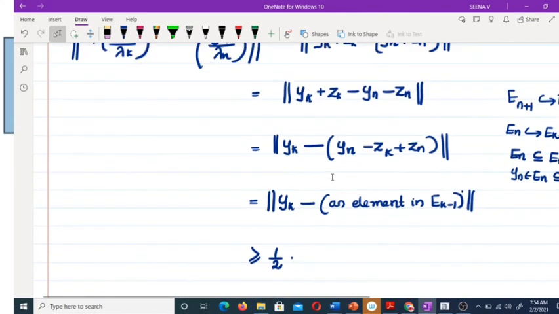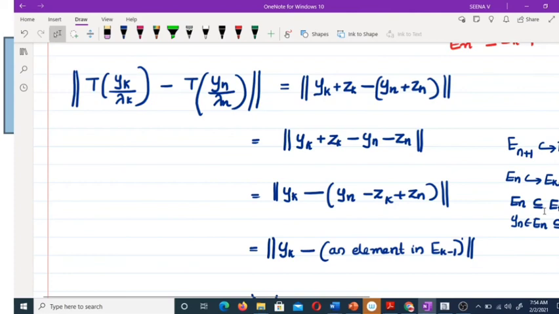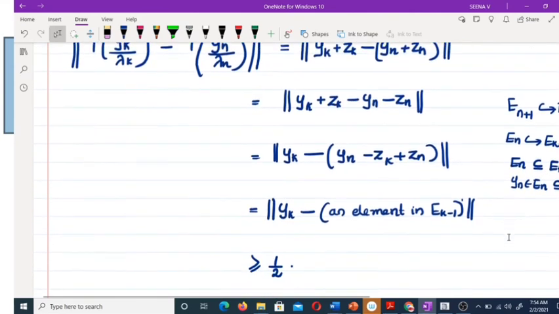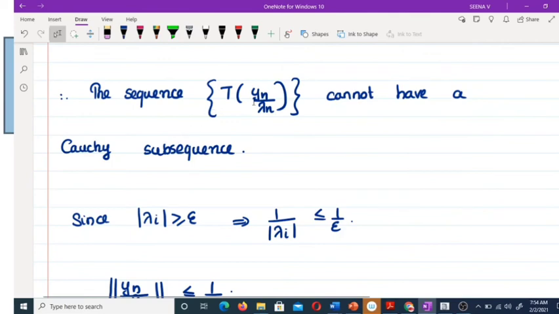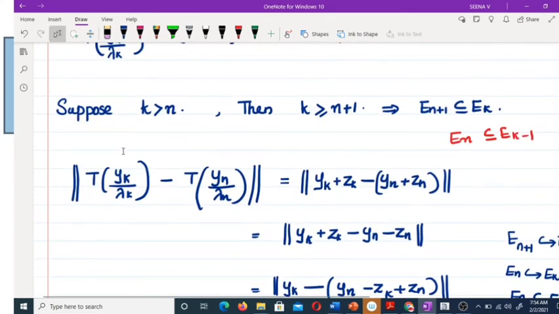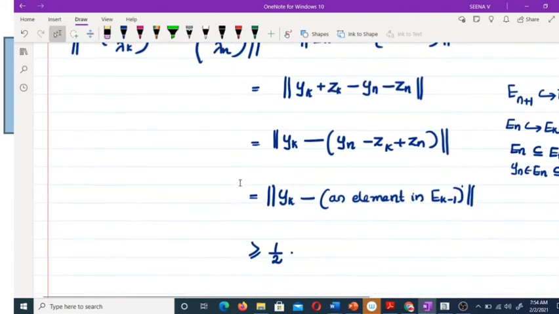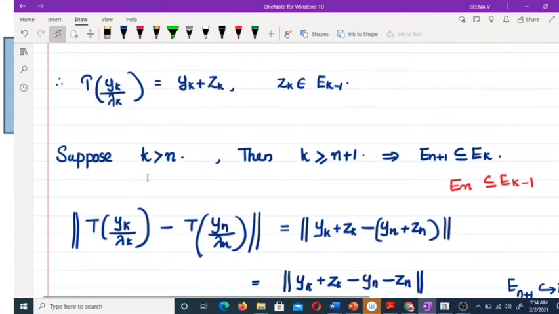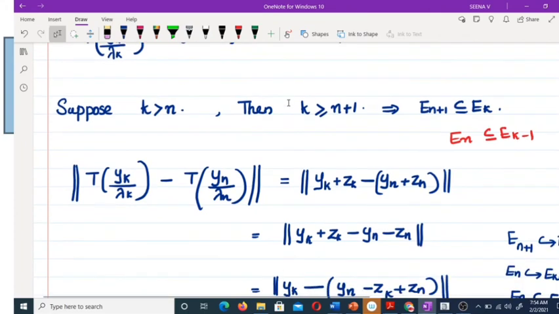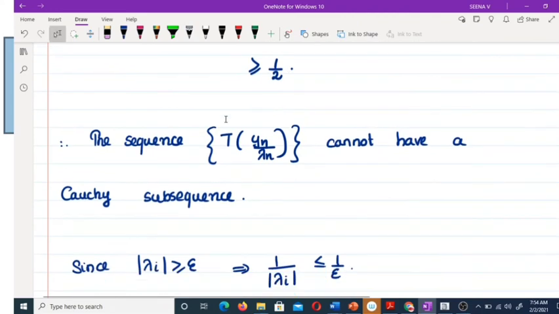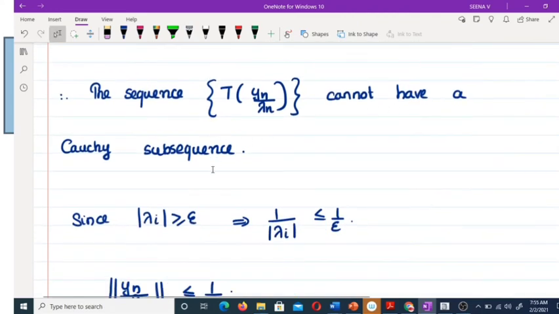So the sequence T of y_n by lambda_n cannot have a Cauchy subsequence, because the norm of T(y_k by lambda_k) minus T(y_n by lambda_n) is greater than or equal to 1 by 2 whenever k is greater than n. Therefore, this sequence cannot have a Cauchy subsequence.